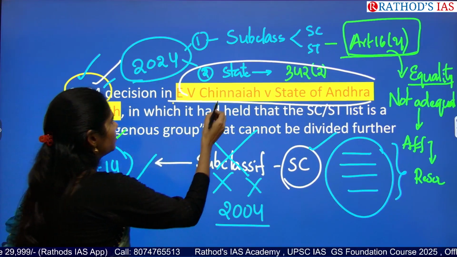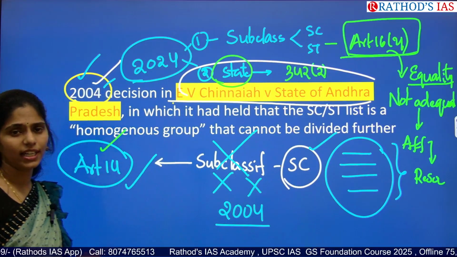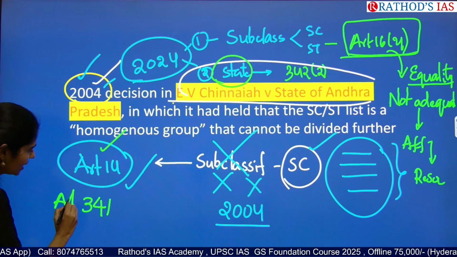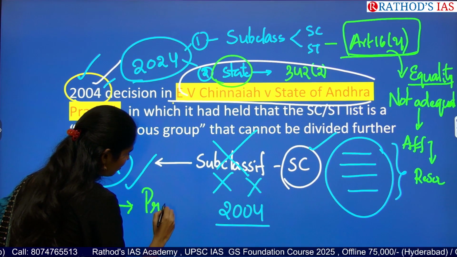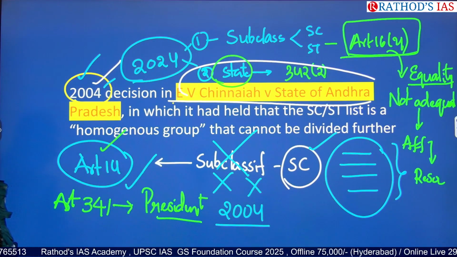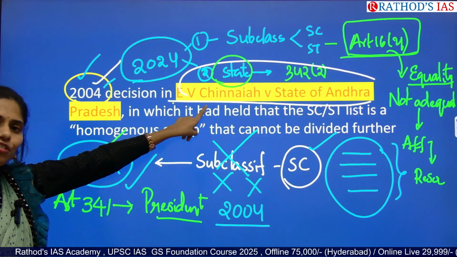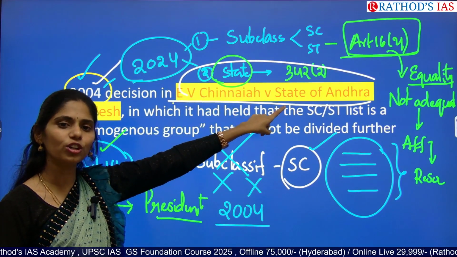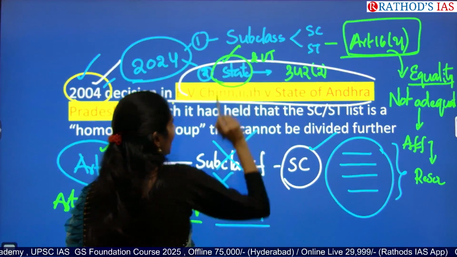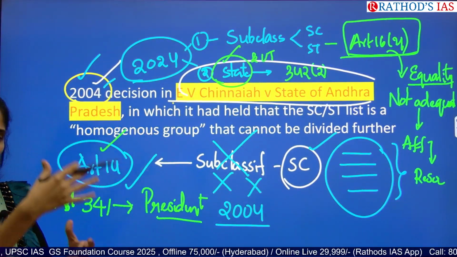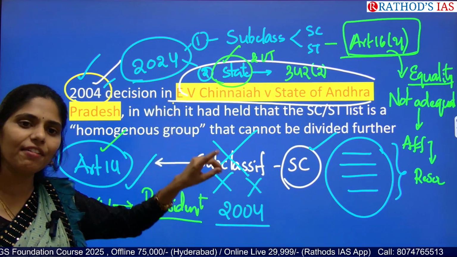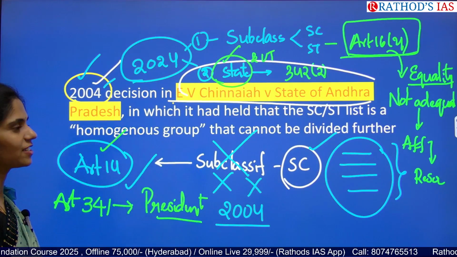The next point is that earlier the Supreme Court said that Article 341 gives exclusive power to the President, and that it is not the power of the state to come up with subclassification. But this 2024 judgment is based on Article 342 subclause 2, which says that states as well as UTs have the power to come up with classification of SCs, and they can come up with a separate list of SCs apart from the President's list. So this is the present judgment.